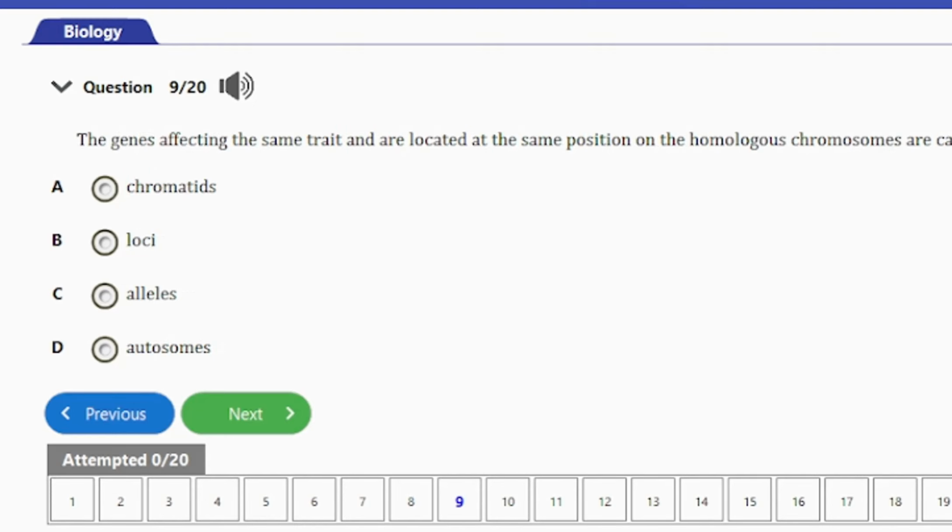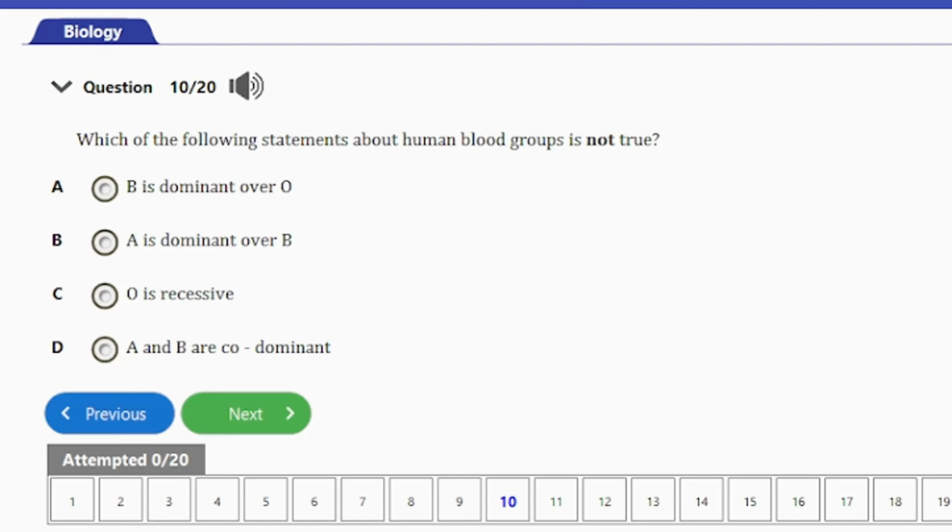Question number 9, it says, the genes affecting the same traits and located at the same position on the homologous chromosomes are called A. Chromatids, B. Loci, C. Alleles, D. Autosomes. So guys, the alleles here is the answer to this question, and that's option C. Let's consider the next question.